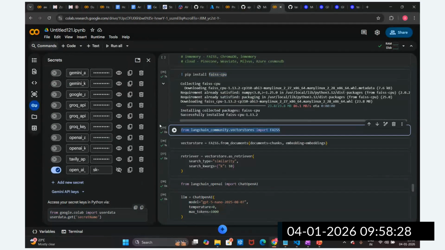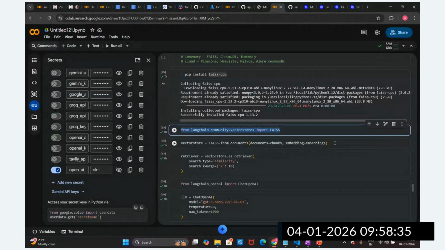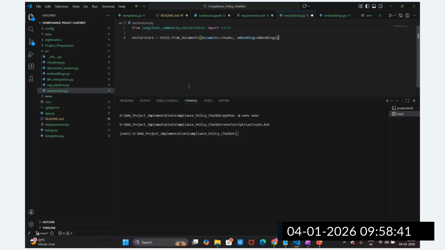Let me copy and go to the vector store. I'm going to import this FAISS vector store and write the same code, but in function form. Define create_vector_store.